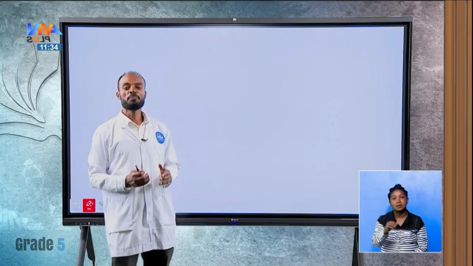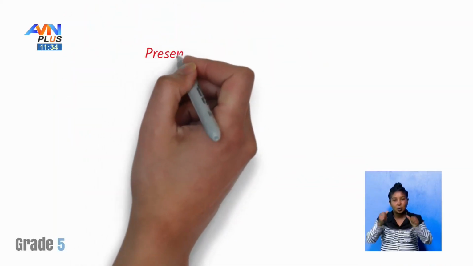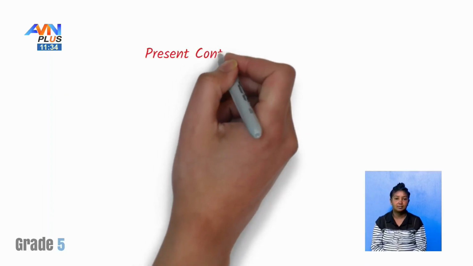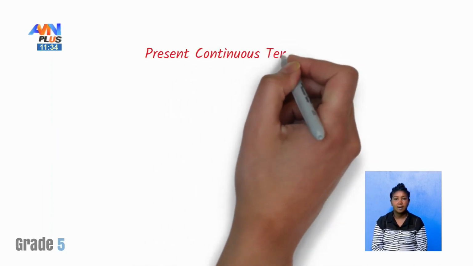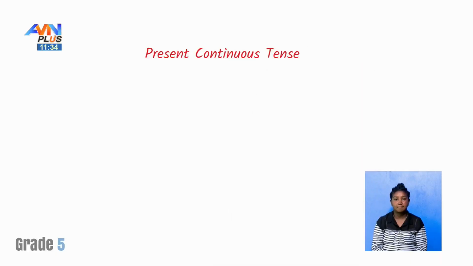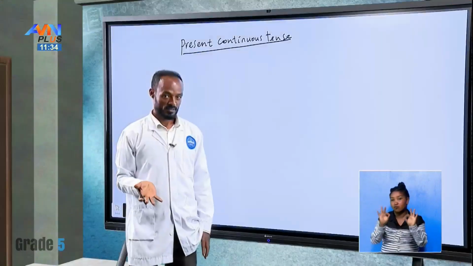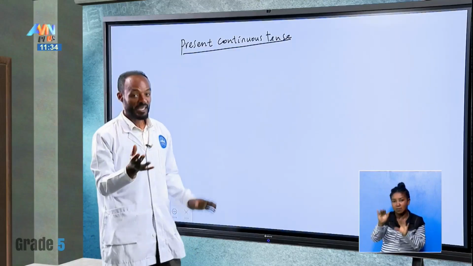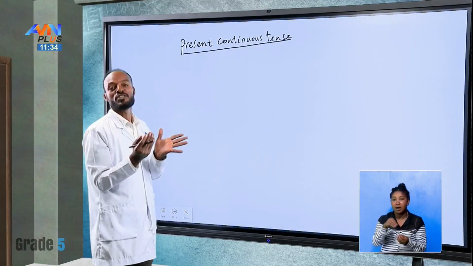Another point will be about present continuous tense. We don't have another form here. The form is the same. Okay? In this tense, we have to add the ing form.